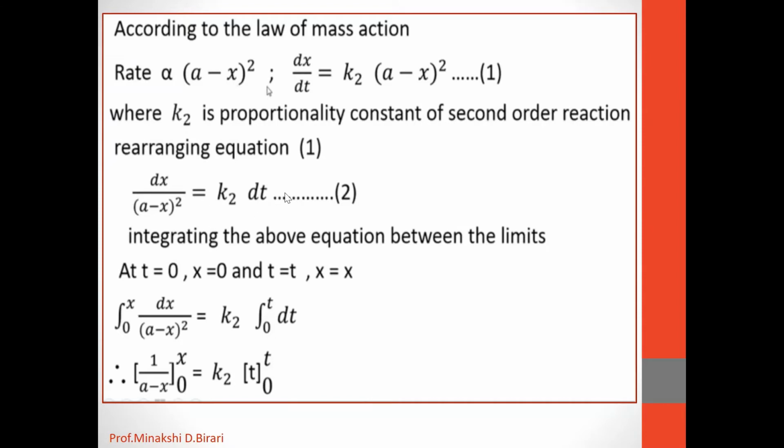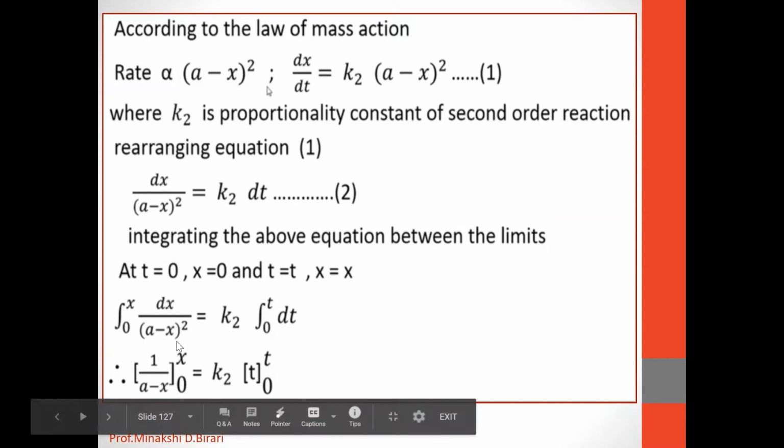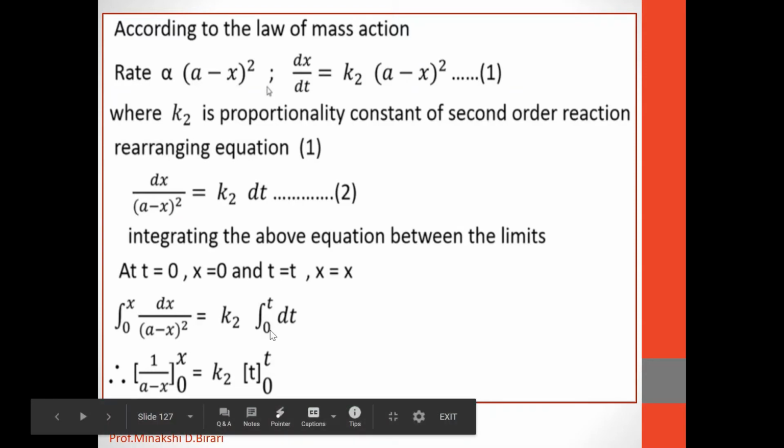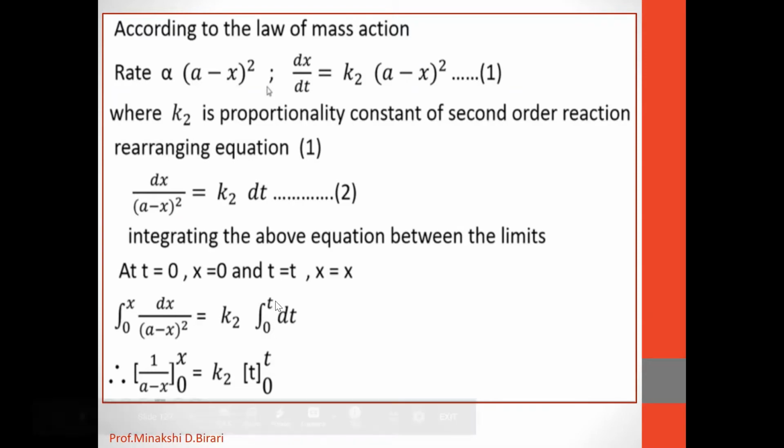So integrating equation 2 within the limits of concentrations as 0 and x and the corresponding limits of time 0 and t, we get this equation, that is, integration of dx upon (A minus x) whole square equal to K2 into integration of dt, with lower limit 0 and upper limit t.